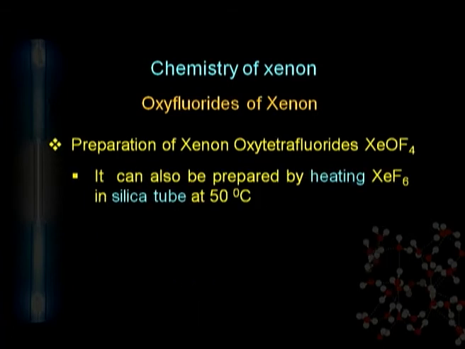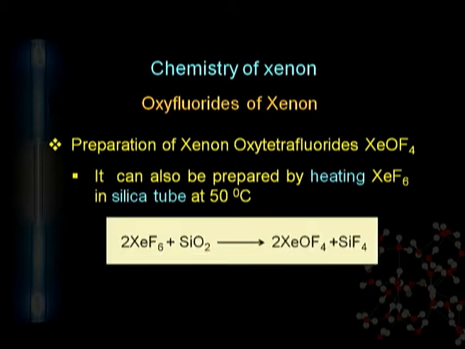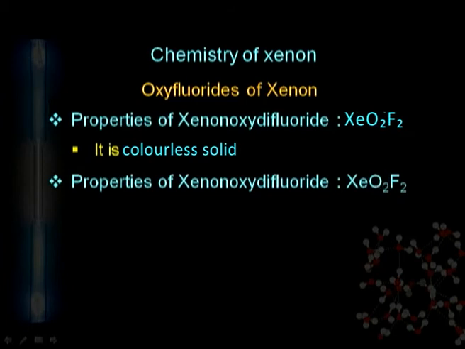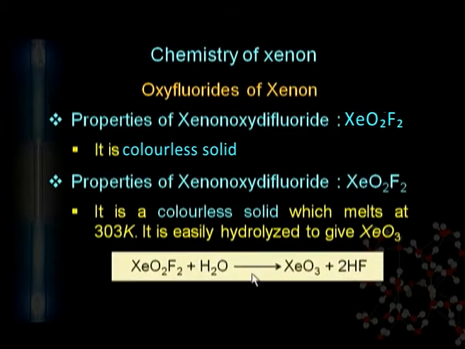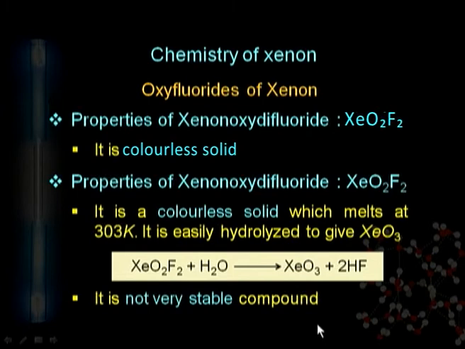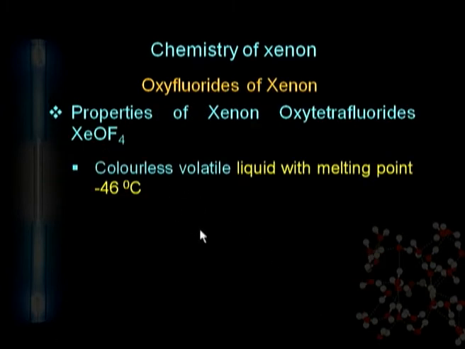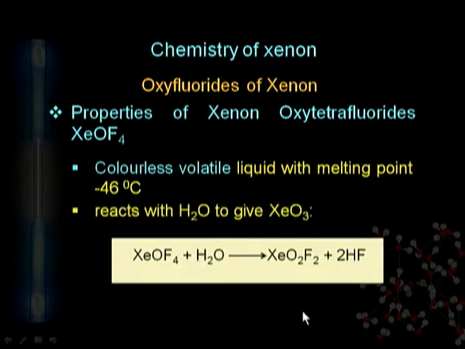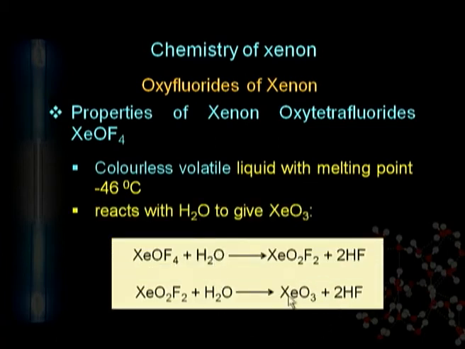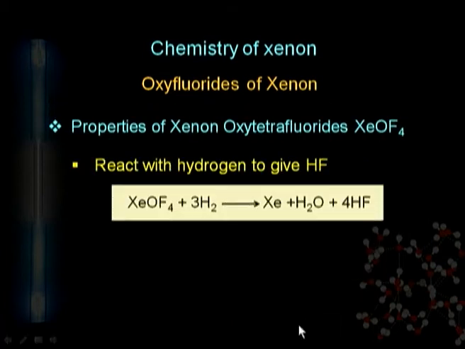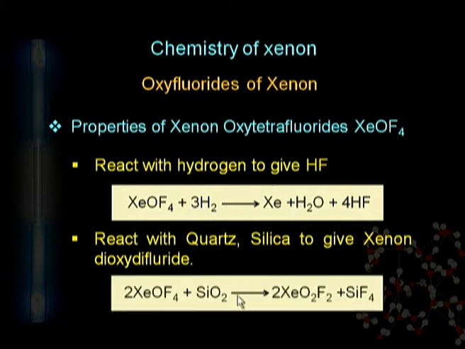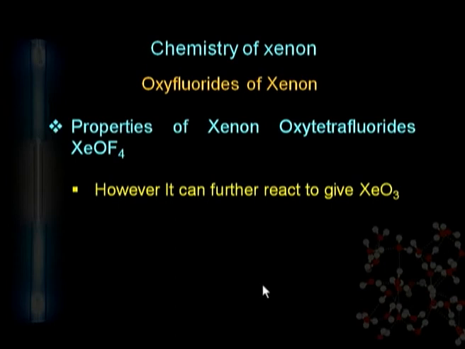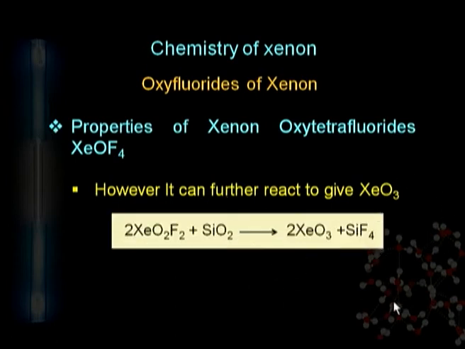Xenon oxytetrafluoride can also be prepared using silica. As for the properties, xenon oxydifluoride is not a very stable compound; it is a colorless solid, and it can react with water to give xenon trioxide. Similarly, xenon oxytetrafluoride can react with water molecules to give xenon trioxide. It can react with hydrogen to liberate free xenon, and it can also react with silica to give xenon dioxydifluoride. Xenon oxytetrafluoride can further react to give xenon trioxide.